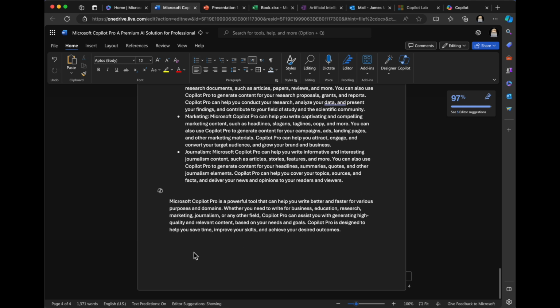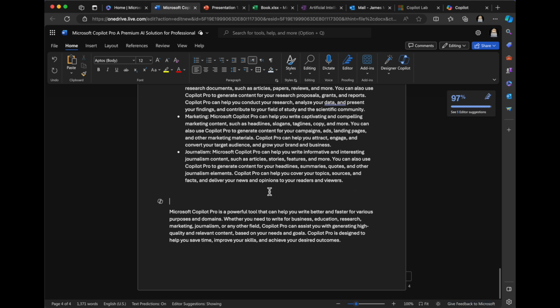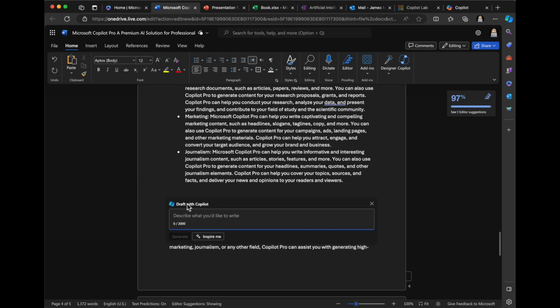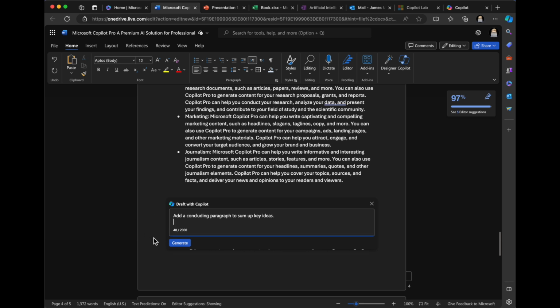I really do dig this. This is very cool. Let's see here. I'm going to actually, so this is the summary that I would send kind of separately. So I'm just going to say summary. And now what I'm going to do is ask Copilot to add a concluding paragraph to sum up key ideas. All right.